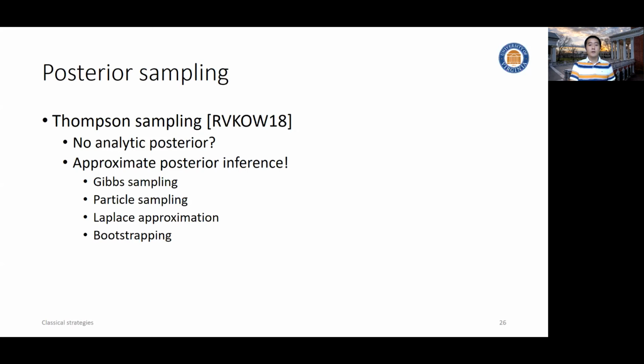Empirically, it works well, but the problem is we don't know how to prove it. Basically, we have very limited study in this area on how to prove the upper regret bound for approximate inference in Thompson sampling. We do have some analysis from the perspective of Bayesian regret, but this is outside the scope of this tutorial, so we will leave it for the interested audience to explore on their own.